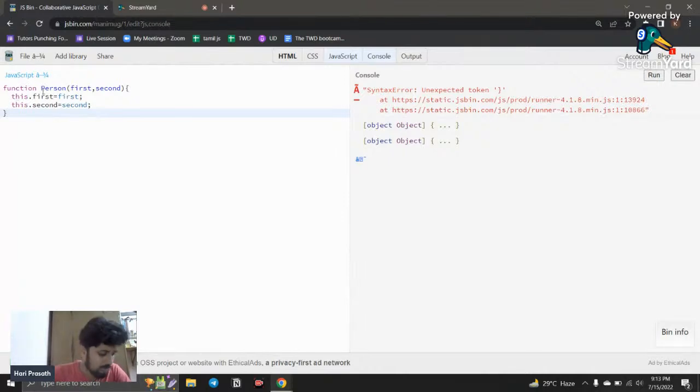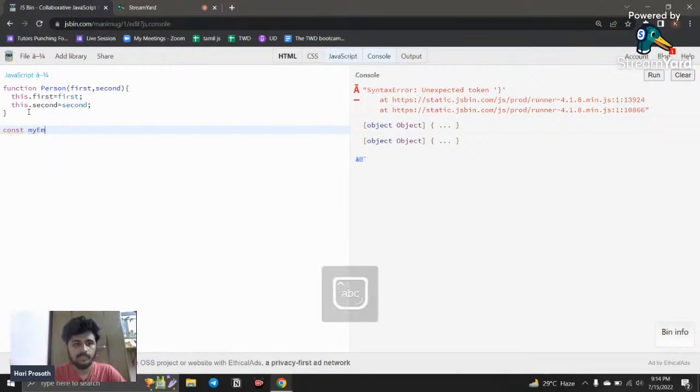So how can we create an object? For example, if I say const myEmp, here you want to call new Person, and I pass the values like this.